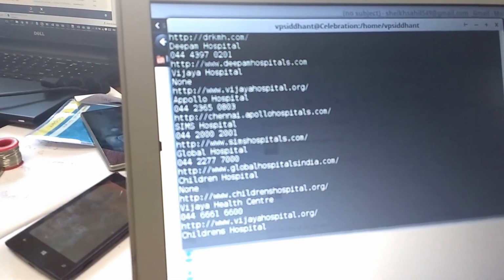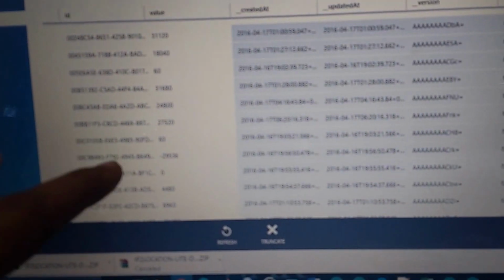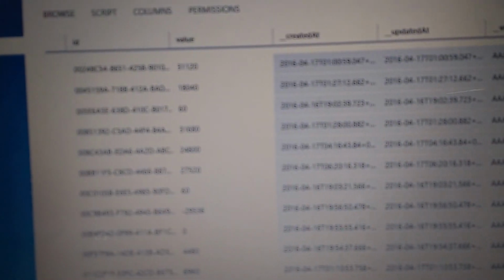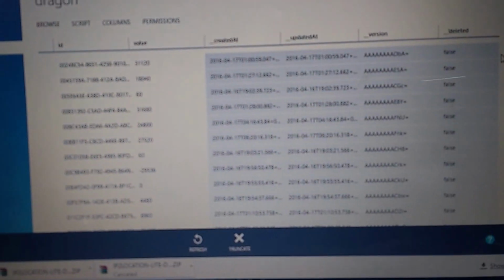Now we'll go to Azure where all the data of the cloud goes. This over here is data from the sensors. Data analysis can be performed on this.